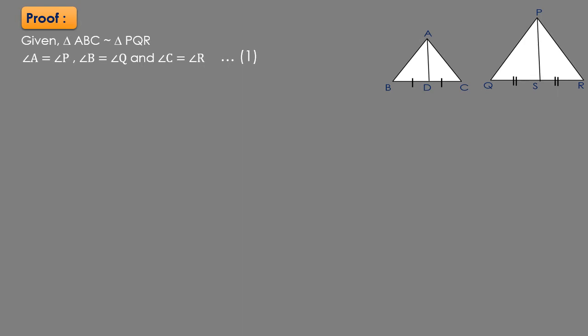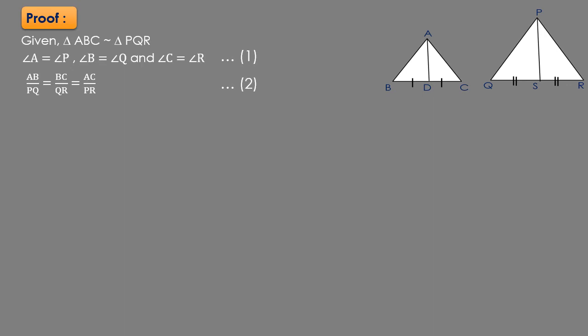And also we can write that all the corresponding sides of these two triangles are in proportion. So we can write AB upon PQ is equal to BC upon QR is equal to AC upon PR. Let us consider this as equation number 2.